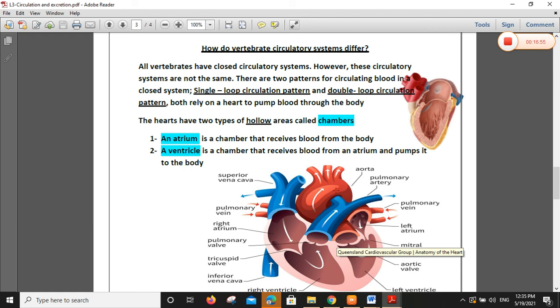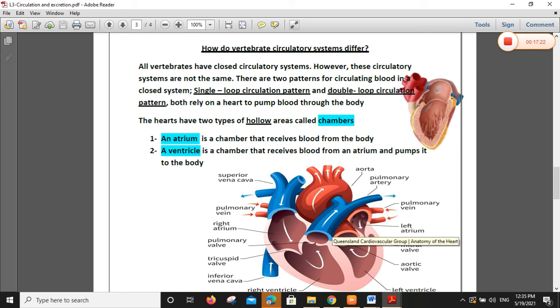We have two colors here. This is the heart for mammals, especially for human beings. We have blue and red. Red is oxygen-rich blood, blood rich with oxygen. Blue is oxygen-poor blood. It has very little oxygen, and that is why its color is blue, meaning it is rich in carbon dioxide.